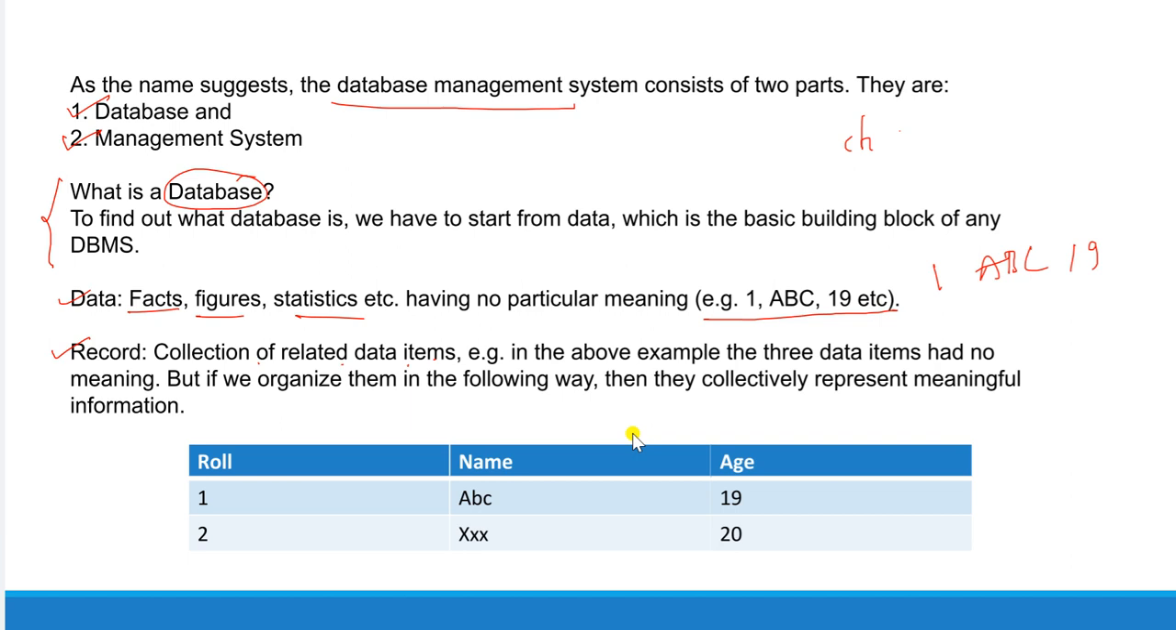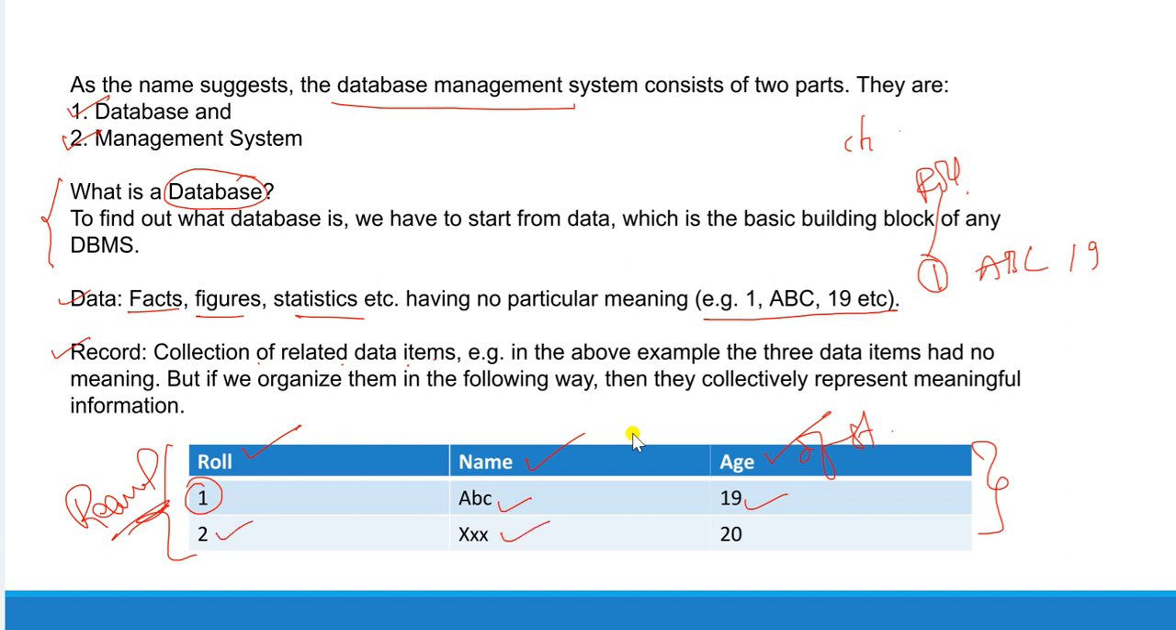How can we organize it? Represent this one as a roll number. You see this box, roll number, and next name of the student, and next age of the student, so that we can manipulate the data very easily. So this is nothing but a particular record, right? Here the roll number is 1, the student name is ABC and the student age is 19. And next, the student roll number is 2, the name is XXX and the age is 20, right? Like this we can represent the data in a database.